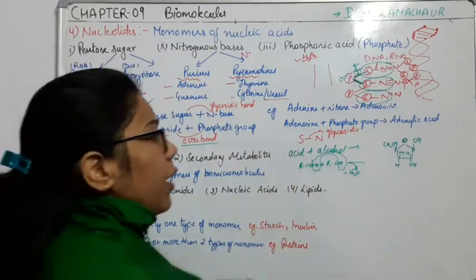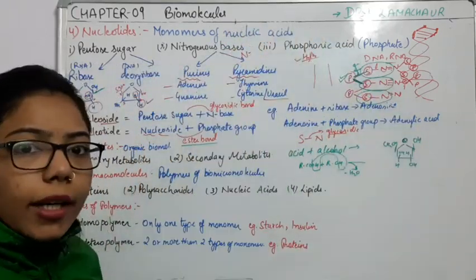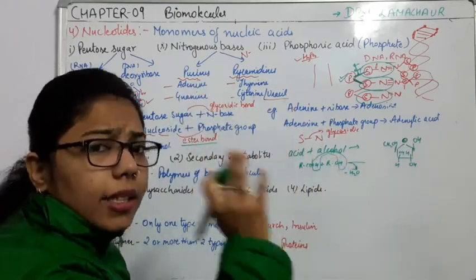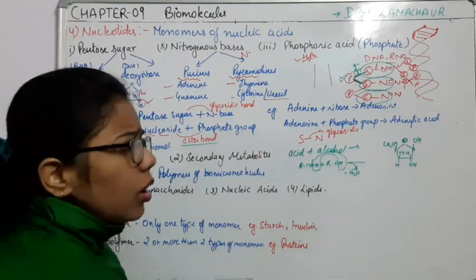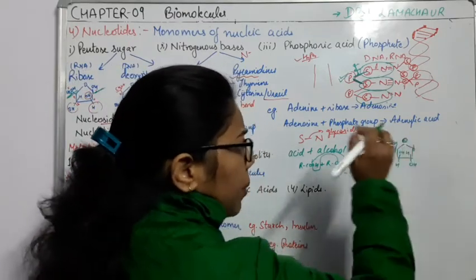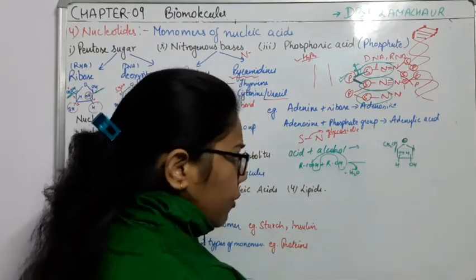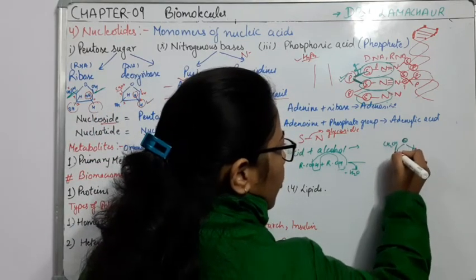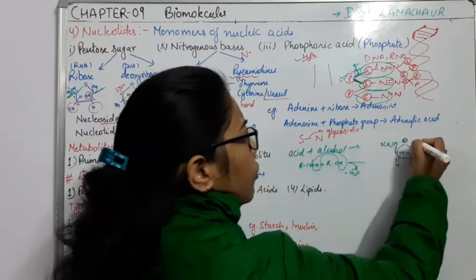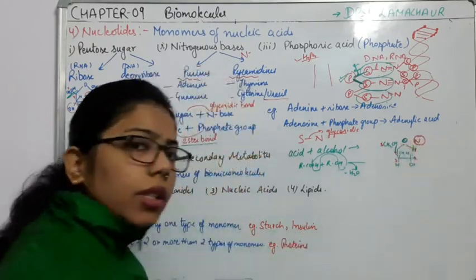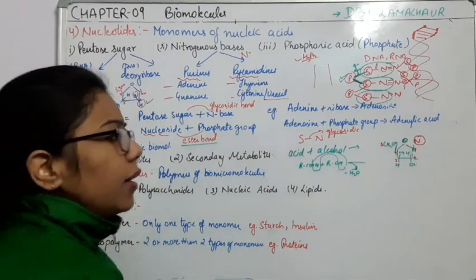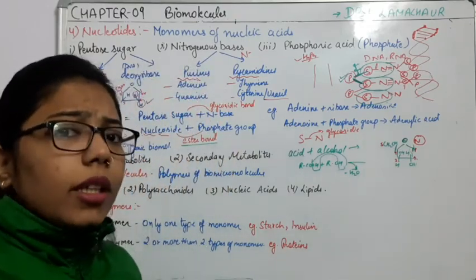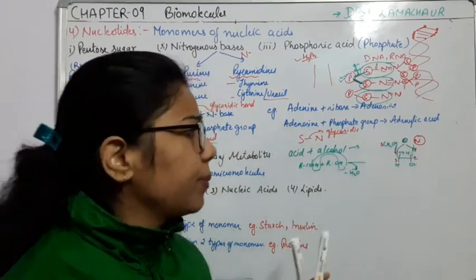Now if I have to change it into a nucleoside or a nucleotide, what is required? I said that we have to combine the nitrogenous bases. These nitrogenous bases can be anything: adenine, guanine, cytosine, uracil. So if I replace this OH, first of all on the first carbon, counting 1, 2, 3, 4, and this one is the fifth, what will you add to the first one? The nitrogenous base. Again, this nitrogenous base can be adenine, guanine, cytosine, or uracil, right?